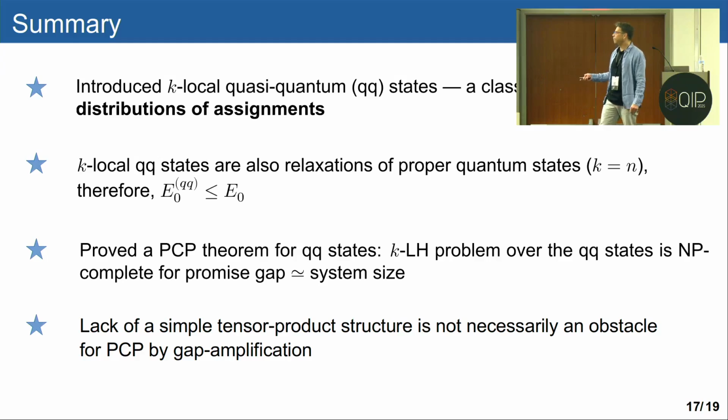We proved the PCP theorem for these, and we showed in that sense that the lack of a simple tensorial structure is not an obstacle for proving PCP. And we can actually, in some sense, go through the proof of Dinur and try to see how it behaves in this setup.